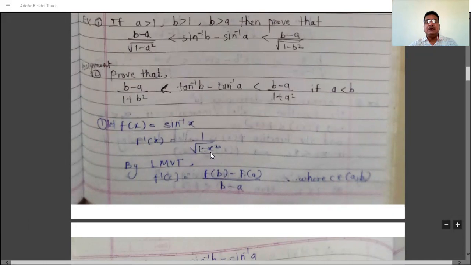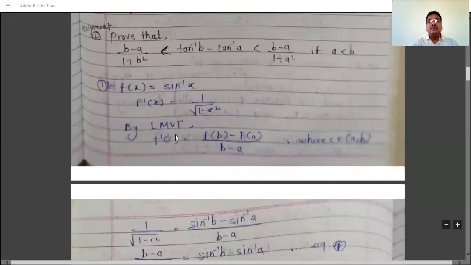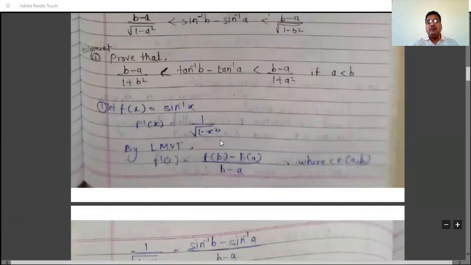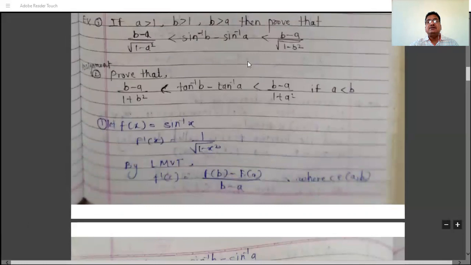And then f dash x is 1 by root 1 minus x square, the derivative of sin inverse x. In the second example, f of x is tan inverse x and its derivative is what? 1 by 1 plus x square. Then by Lagrange's mean value theorem, f dash c is what? f of b minus f of a divided by b minus a. Actually, these are the examples on Lagrange's mean value theorem.